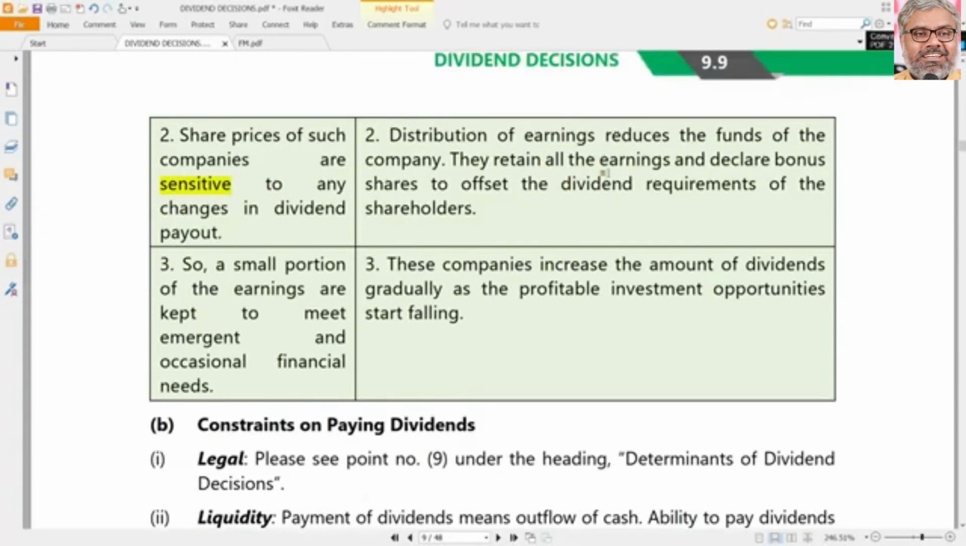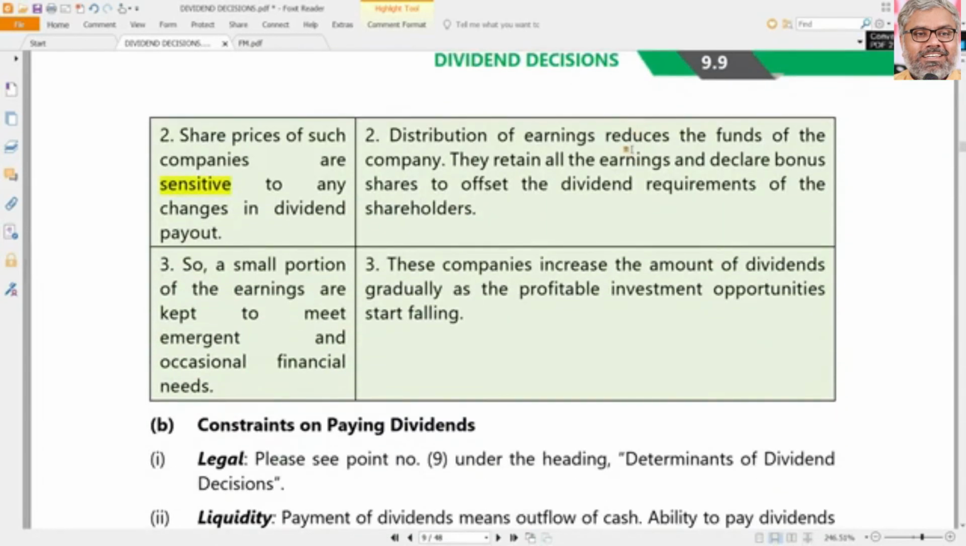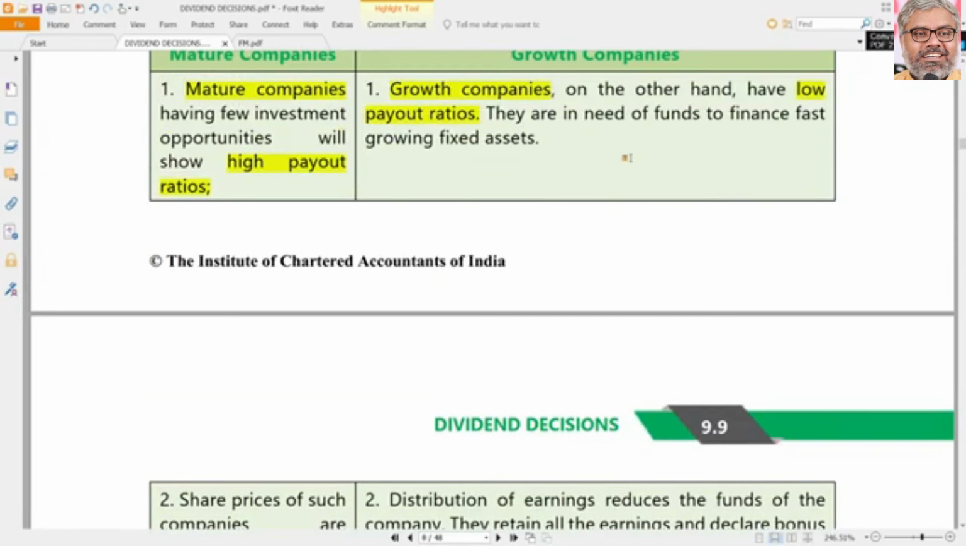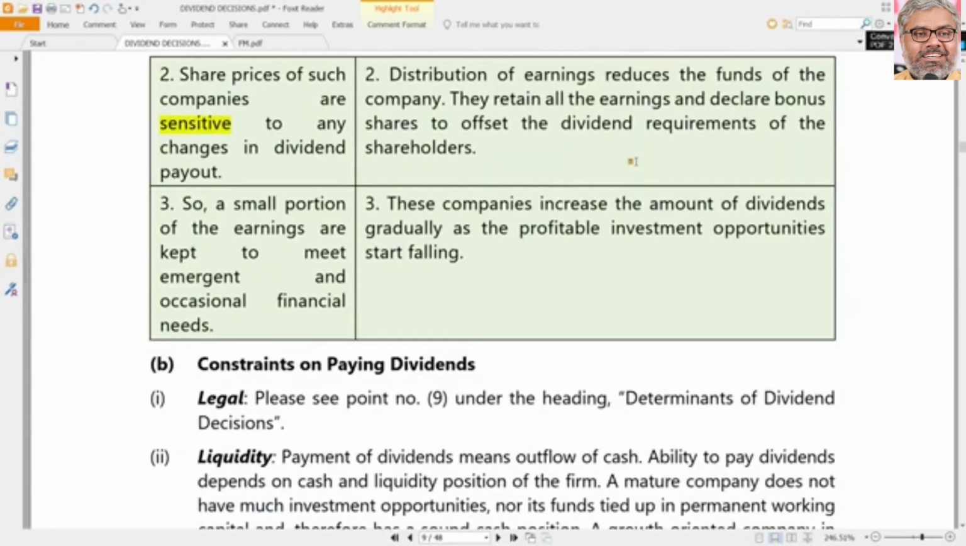But usually with growth companies, shareholders do not expect dividends. Why? Because they know very well this is a growth company. Who asked you to invest in a growth company? Because growth companies don't declare dividends, you know that. Still you invested. So you don't expect dividend, you expect growth. If the company is not growing, then you have a problem. But whether the company is distributing dividends or not generally will not be a big deal for the shareholders. So usually the shares of the growth companies are not sensitive to dividend payout, because usually these companies retain all their earnings.